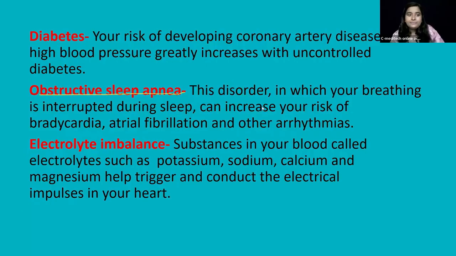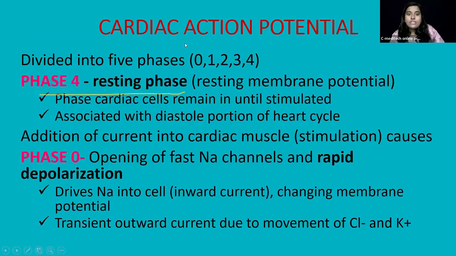I hope that's clear. Now coming to the cardiac action potential. What are the different phases? I've told you before, right? I'll be telling you the different phases. So the cardiac action potential, what we normally have in the ventricles, that is the ventricular muscle myocytes, is mainly classified into 5 stages, 5 phases. That is 0 to 4: 0, 1, 2, 3, 4. So we have 5 phases, as you can see.